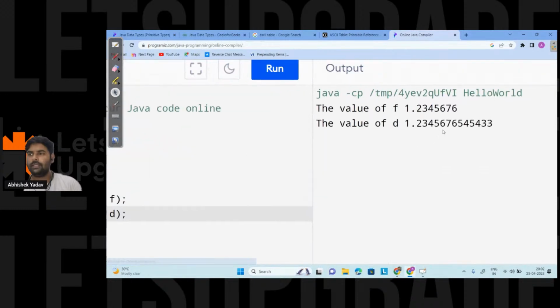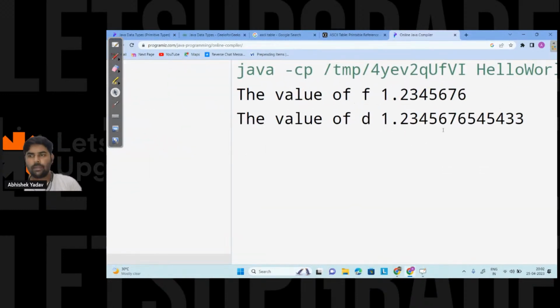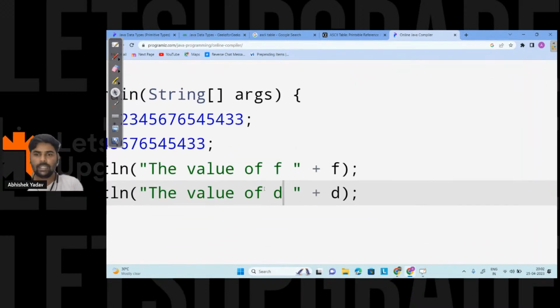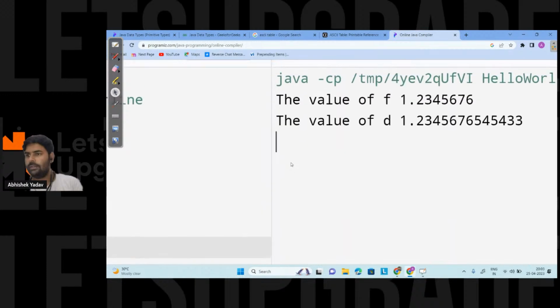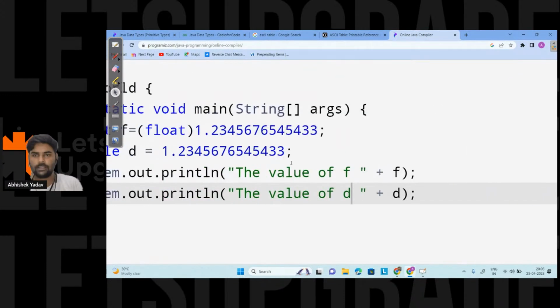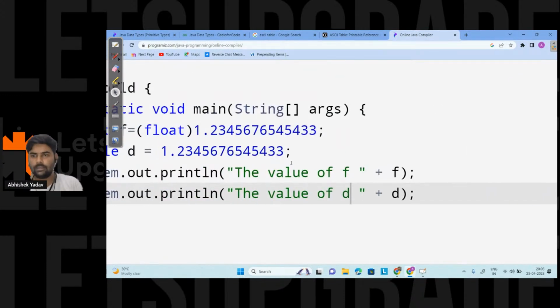Here you can see, guys, the value of f is 1.2345676, right? And here the value of d is 1 dot, this long value. If you count the number of digits after the decimal, it is up to 5 to 6 for float, and up to 15 to 16 for double. Everyone is clear now?